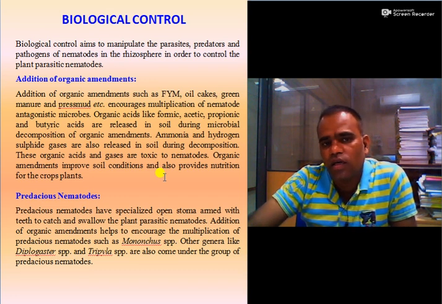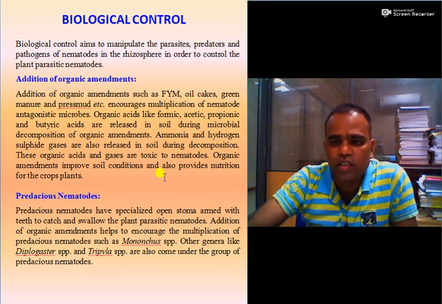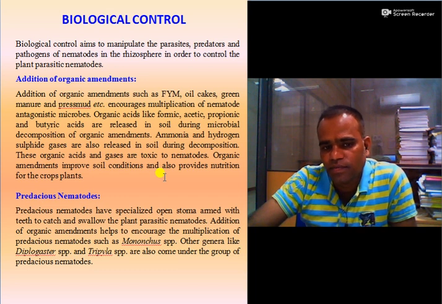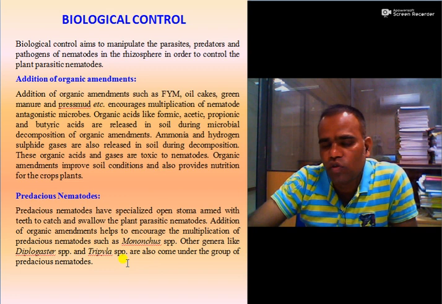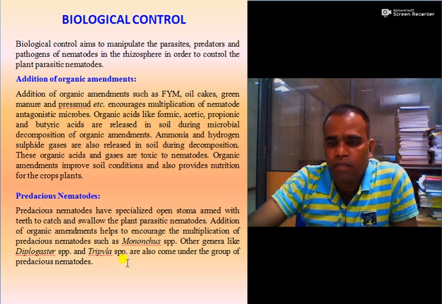The addition of organic amendments also encourages predaceous nematodes such as Mononchus species, Diplogaster species, and Tripyla species. These are mainly predator nematodes which feed on plant parasitic or plant pathogenic nematodes and manage the nematodes.